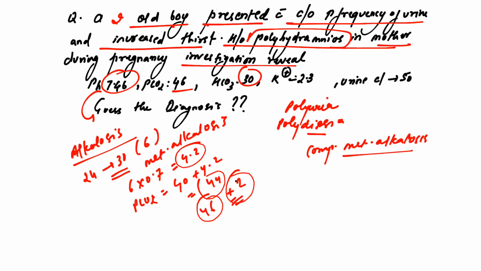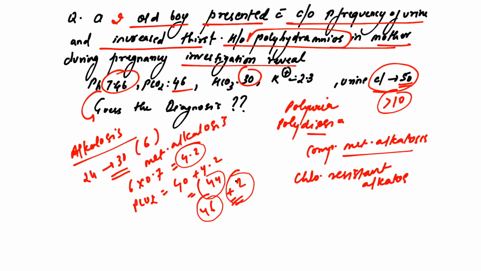And urine chloride is 50. It's more than 10. So what kind of metabolic alkalosis is this? This is chloride resistant alkalosis in a patient who is a 2-year-old boy.